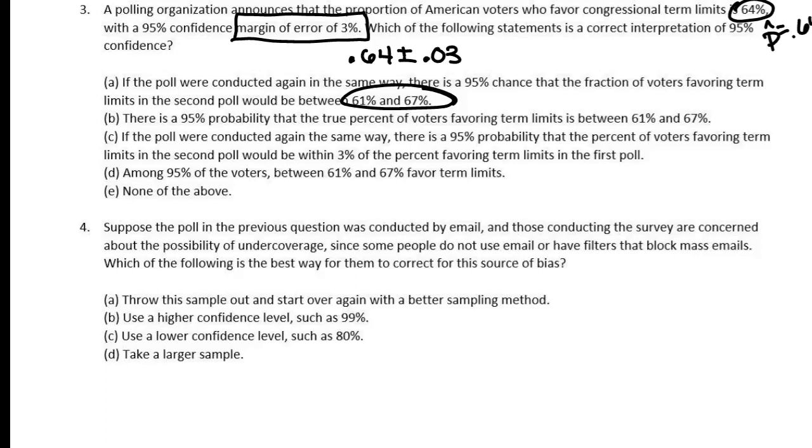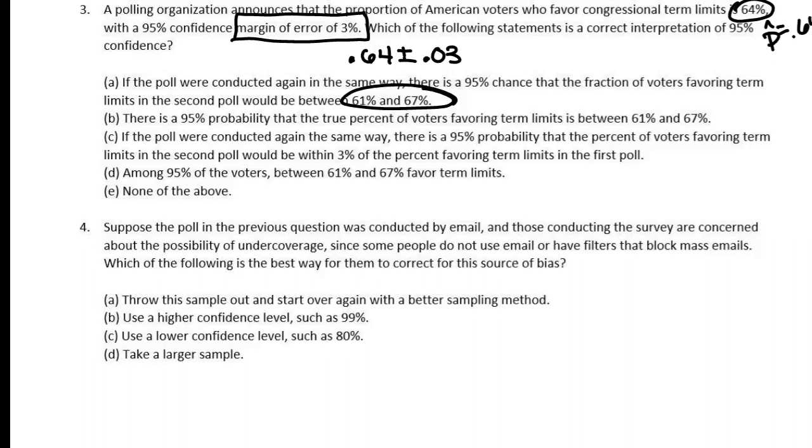Yes. 95% of the time, my confidence interval is going to capture the true proportion. It doesn't mean that it'll fall in between 61% and 67%. That's not what my confidence level means there. Confidence level is saying if I use these same procedures over and over and over, 95% of the time, I'm going to capture that true proportion. My true proportion will be in that interval. 5% of the time, it's going to be a swing and a miss. My procedures didn't change. We just had some weird data to work with, and it didn't capture that true proportion.